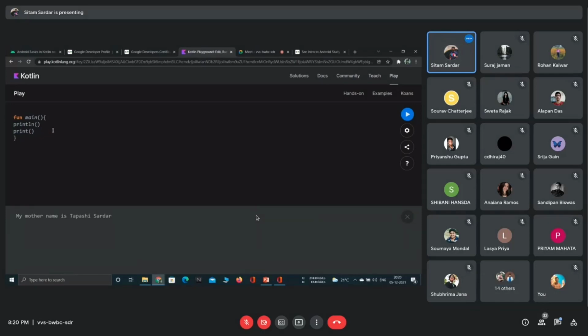For println, I want to print my name. And inside print, let's say I give my title. If I run the code, it works like it was working before. But if I change their position and put the print function above the println function, then what will happen?